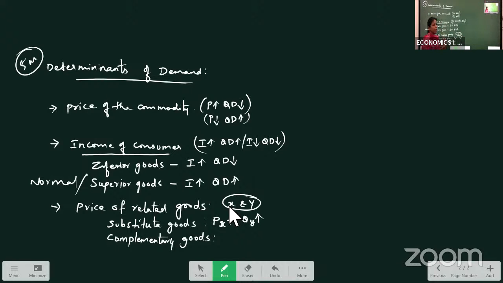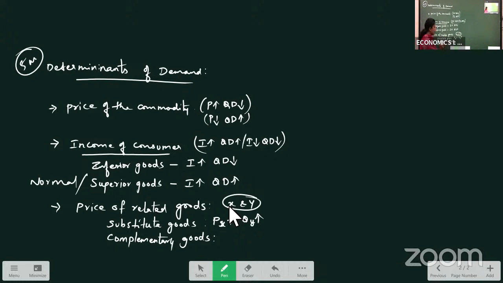Now for complementary, what are complementary goods? Goods which jointly together will satisfy our want. Dependent goods. For example, you want to write with your pen. That pen should have a refill. In the refill, ink should be there. So all these together only will satisfy your want, right? You want to take out a two-wheeler. In the two-wheeler, petrol should be there. So those goods are called dependent goods.